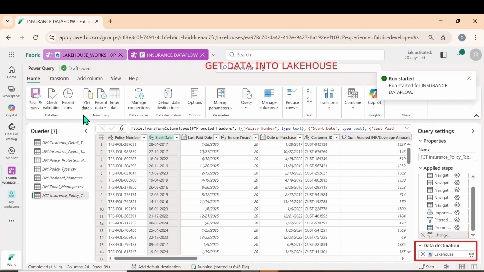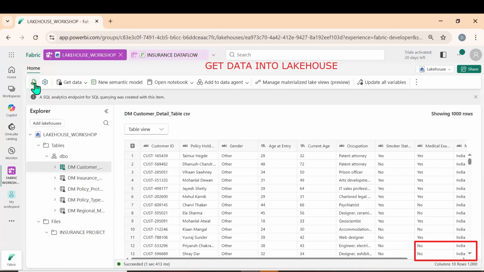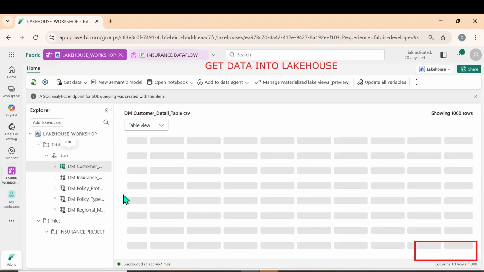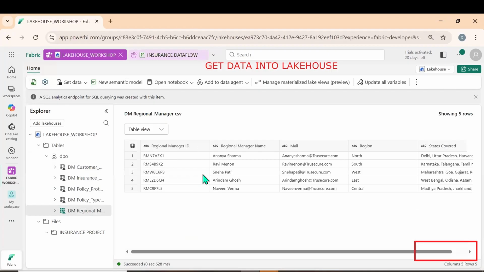So go to Lakehouse again. Now let me click on refresh. So let's see whether we have got the fact table or not. Refresh. Okay, so I can click on it. I can see whatever the data that we have.